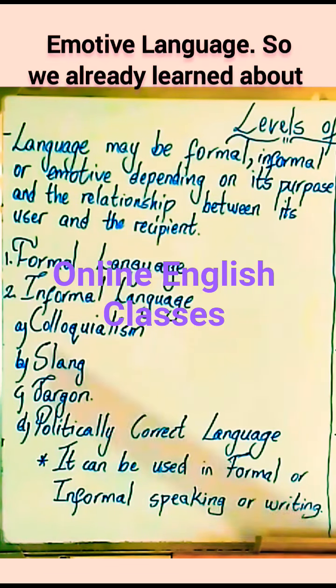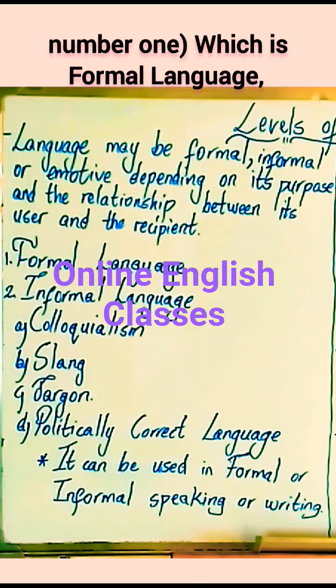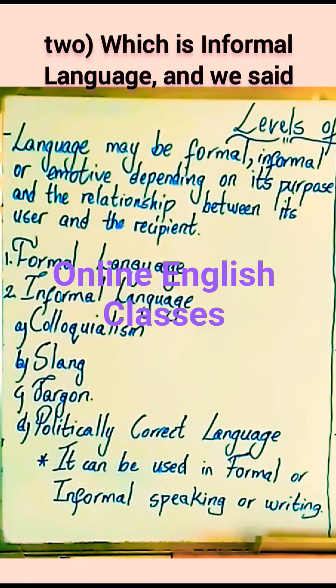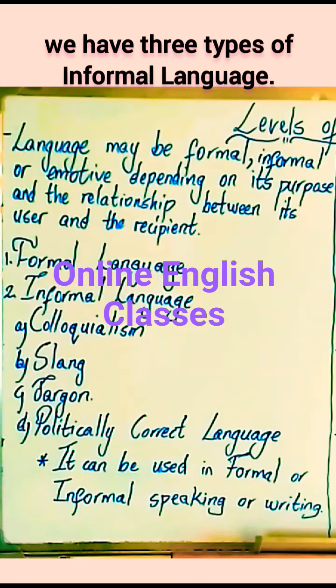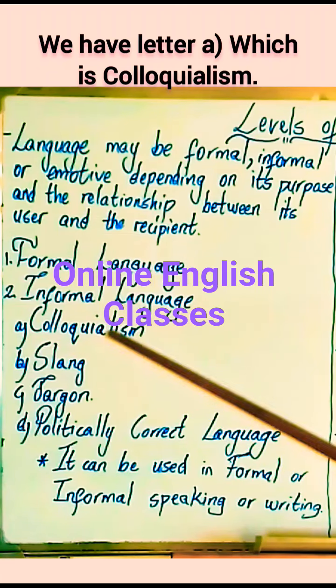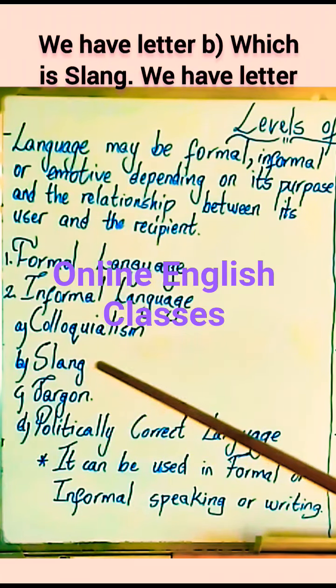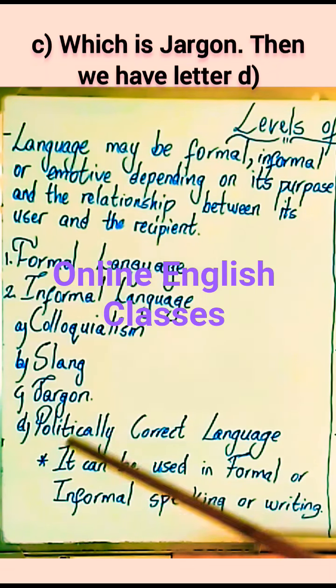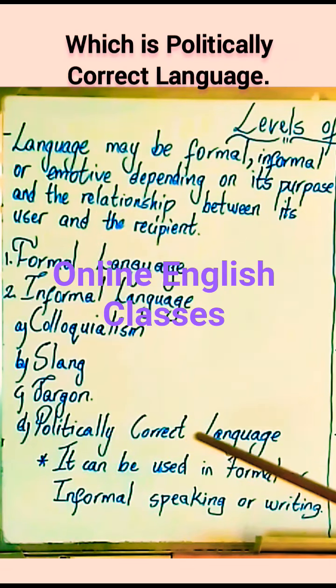So we already learned about number 1, which is formal language. And then we already learned about number 2, which is informal language. And we said we have 3 types of informal language. We have letter A, which is colloquialism. We have letter B, which is slang. We have letter C, which is jargon. Then we have letter D, which is politically correct language.